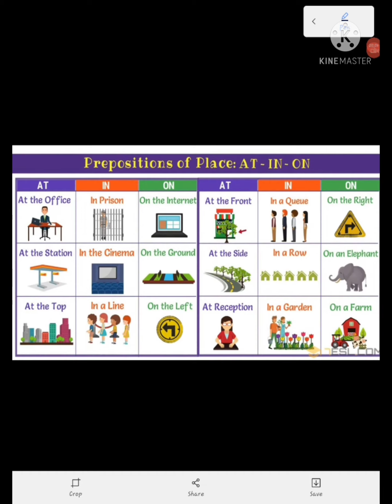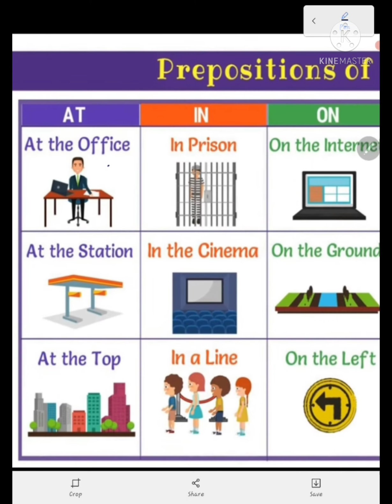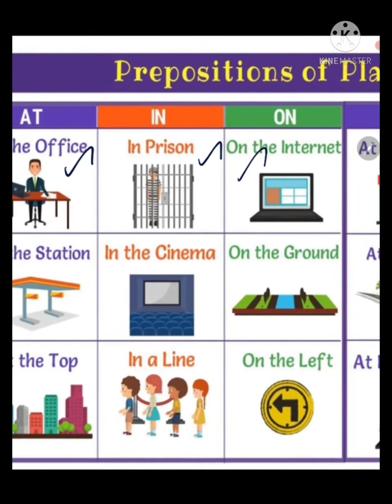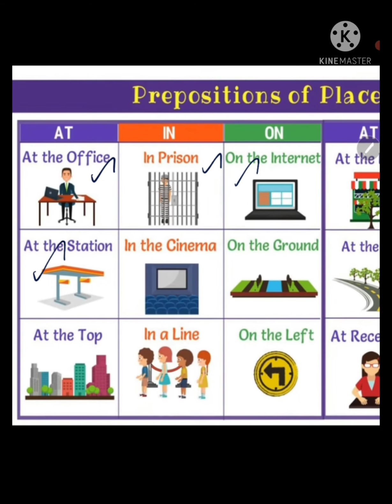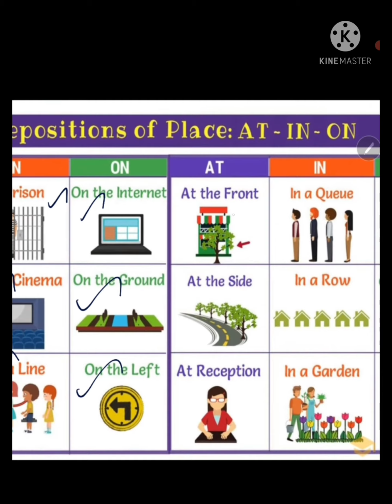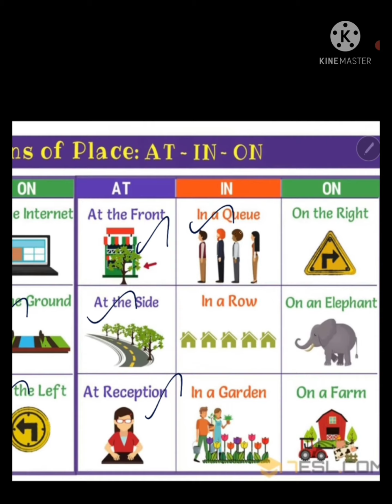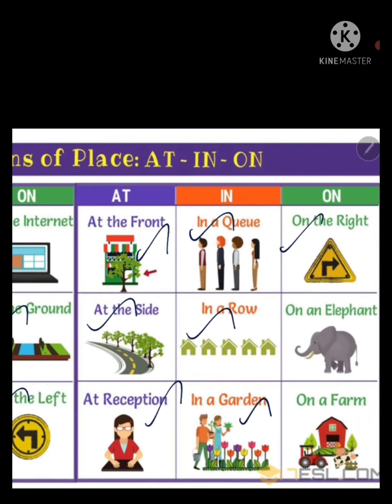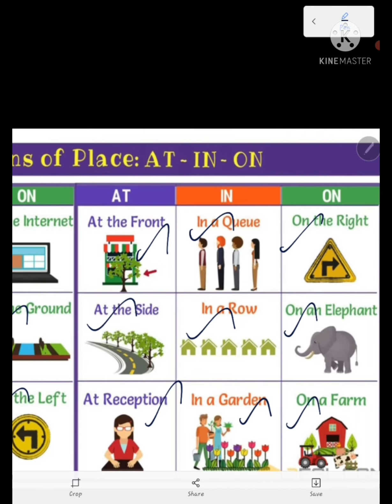Now look at these pictures. Prepositions of place: at, in, on. See here: at the office, in prison, on the internet, at the station, in the cinema, on the ground, at the top, in a line, on the left, as a friend, at the side, at reception, in a queue, in a row, in a garden, on the right, on an elephant, on a farm. That's it.